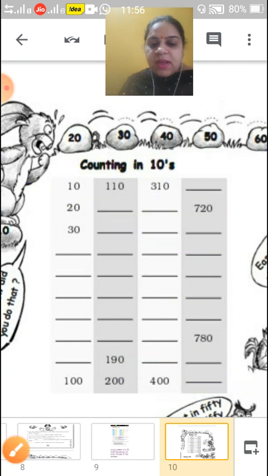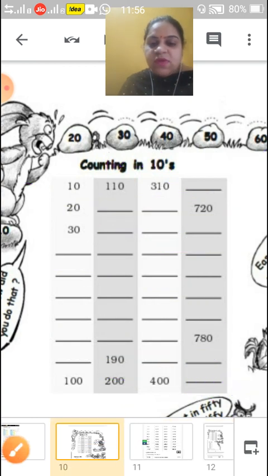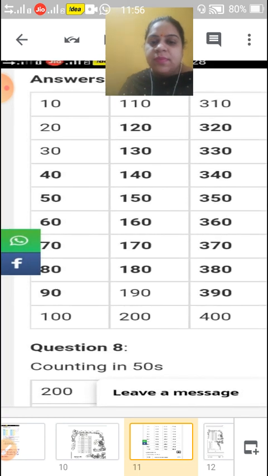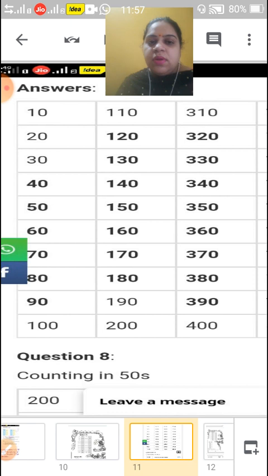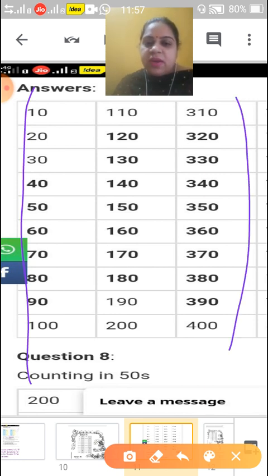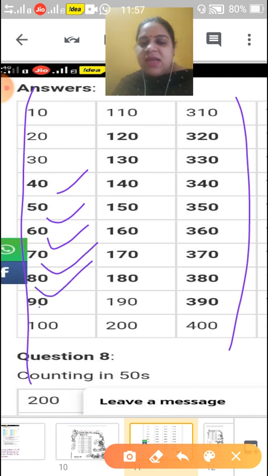Okay, children? Let's have a look. Come to our solution. Look here, solution. This I have given you, what numbers were missed, so you can have a look. Like 10, 110, 310. First we will check these series. 40 is missing, 50 is missing, 60 is missing, 70 is missing, 80 is missing, and 90 is missing. So 10 is increasing over there.